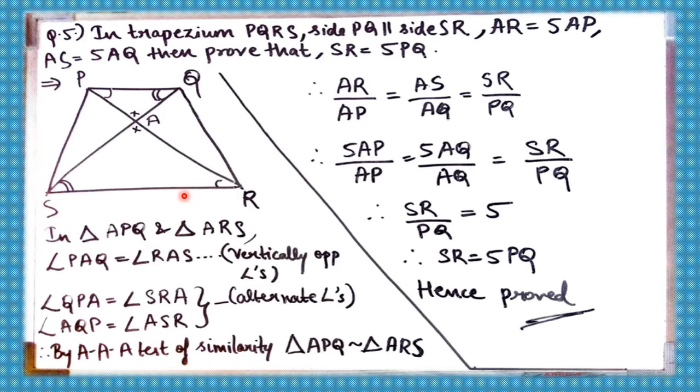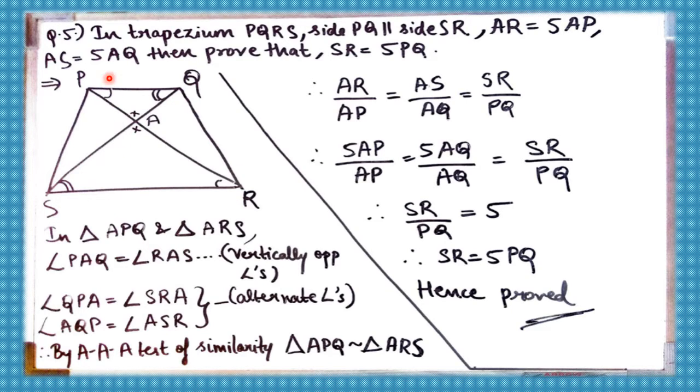So here we will be using the concept of alternate angles or corresponding angles, whatever, to prove that the triangles are similar. And then using the ratio, we will prove that SR is equal to 5 PQ. Okay. So first consider the triangle APQ and triangle ARS.